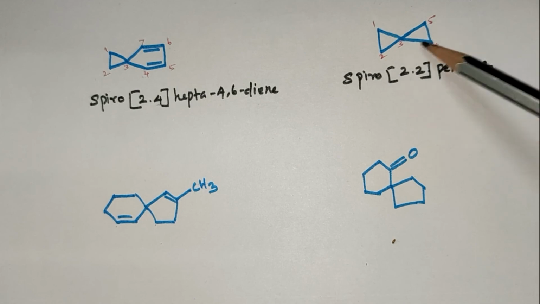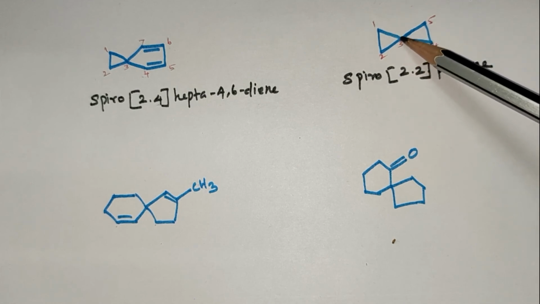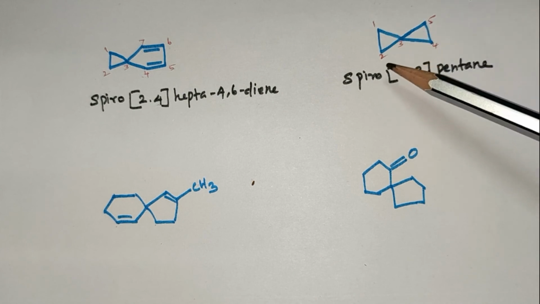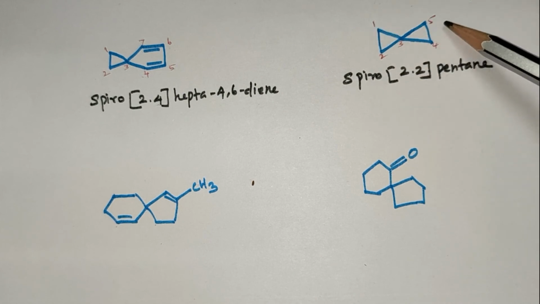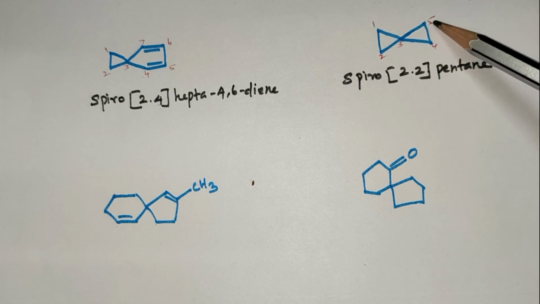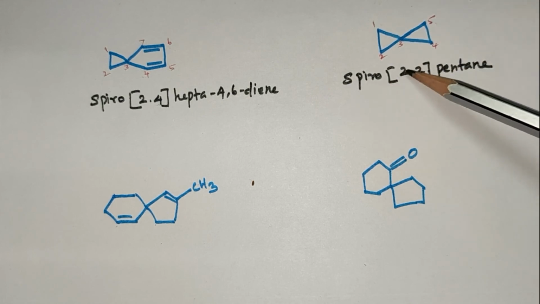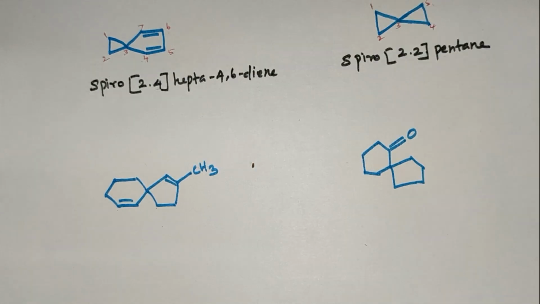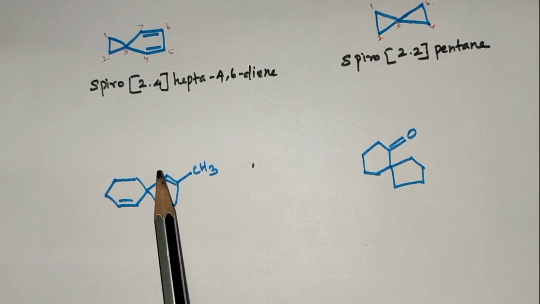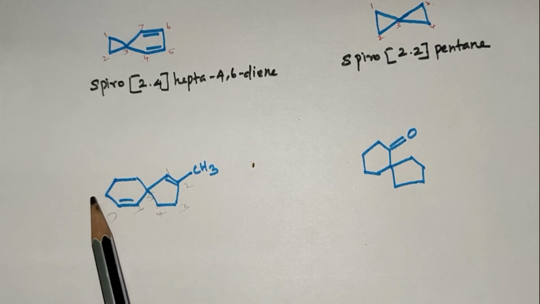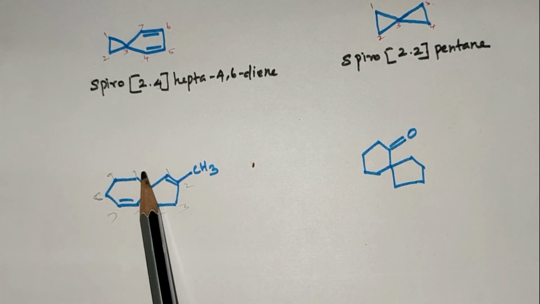In this compound, it is a spirocarbon. These two rings are the same, so whether it is numbered this side or this side, it is the same. 1, 2, 3, 4, 5. Parent hydrocarbon is pentane, spiro 2, 2 pentane. In this compound, it is the smallest ring, it is the largest ring. The number is from 1, 2, 3, 4, 5, 6, 7, 8, 9, 10.